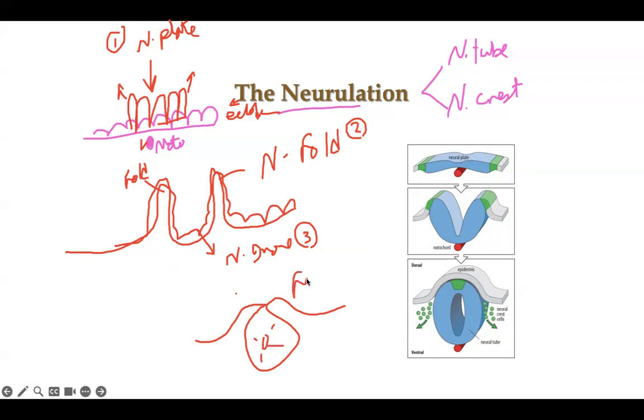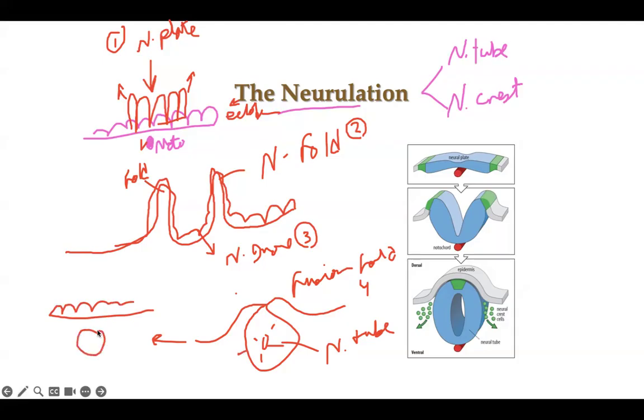So, fusion of the neural fold. This will convert the groove into a tube, so it will be the neural tube. After that, the neural tube separates from the ectoderm. This is the ectoderm, and this neural tube will be separated here, under the ectoderm. This is a neural tube.